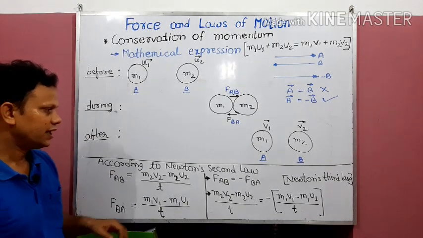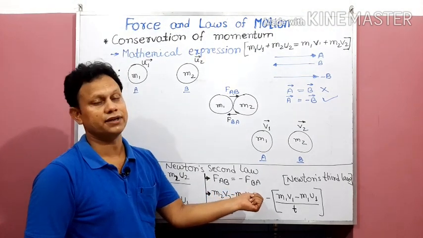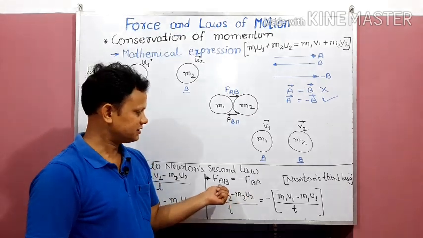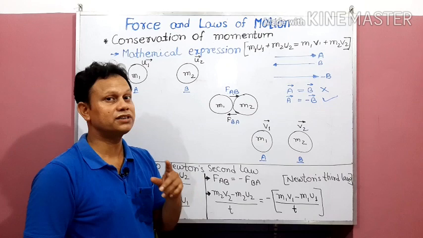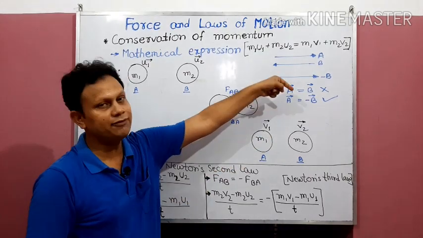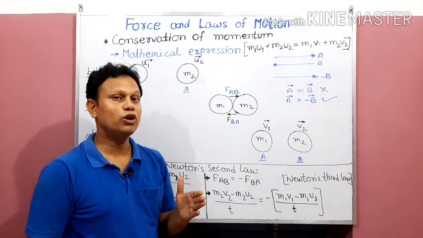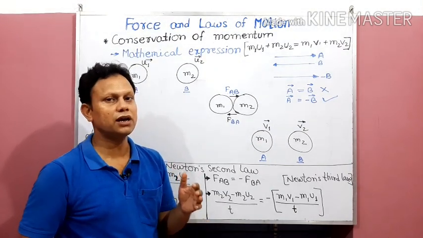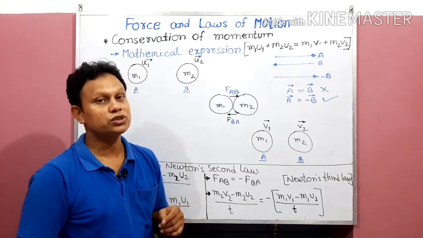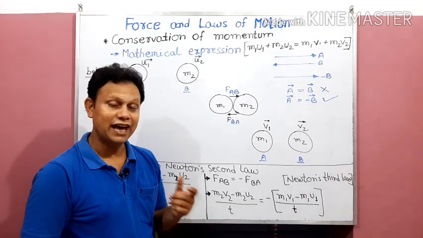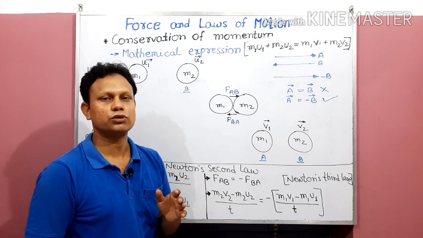Now I have written this statement: F_AB is equal to negative of F_BA. That means action is equal to reaction, but they are opposite to each other. Can you compare action and reaction directly? The values of action and reaction are always equal, but they are not directly comparable because they are in opposite directions.